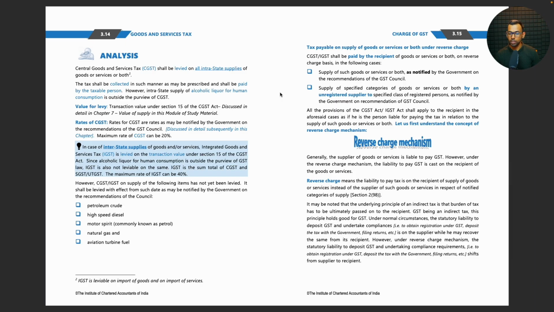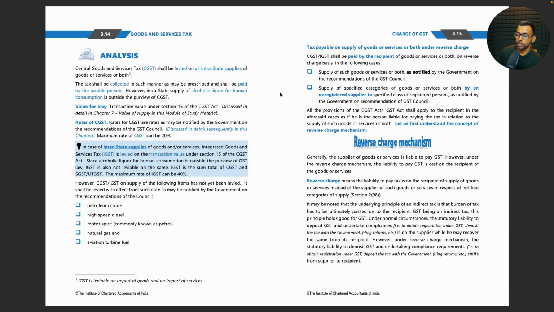However, under the reverse charge mechanism, the liability to pay GST is cast on the recipient of the goods or services. Reverse charge means the liability to pay tax is on the recipient of supply of goods or services instead of the supplier of such goods or services in respect of notified categories of supply. It may be noted that the underlying principle of an indirect tax is that the burden of tax has to be ultimately passed on to the recipient.